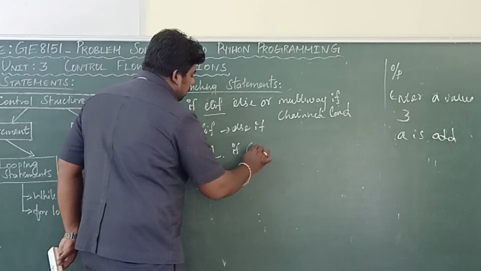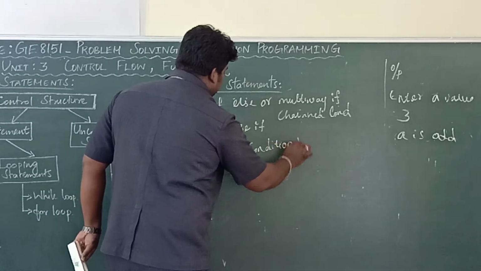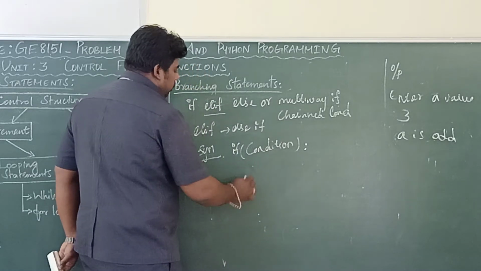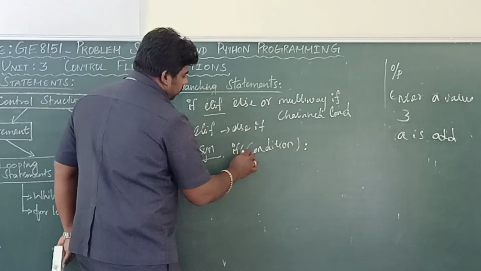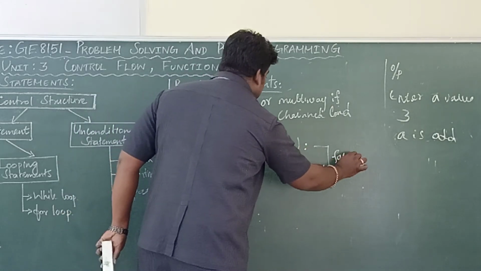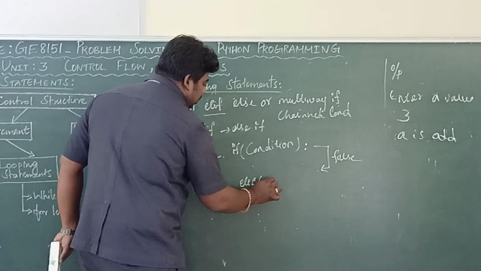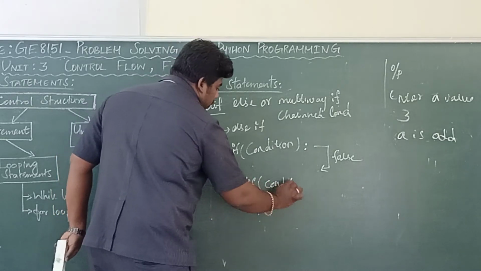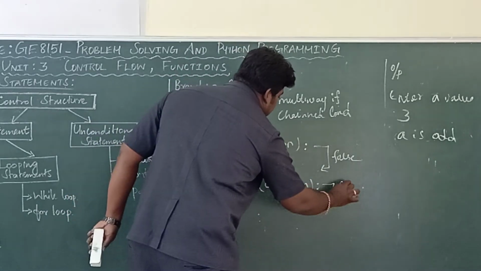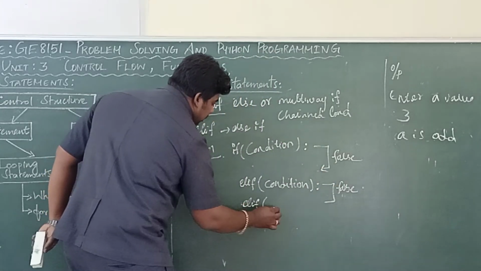If condition colon. If this condition is false, it will check another condition, elif condition. Again if it is false, another elif condition.